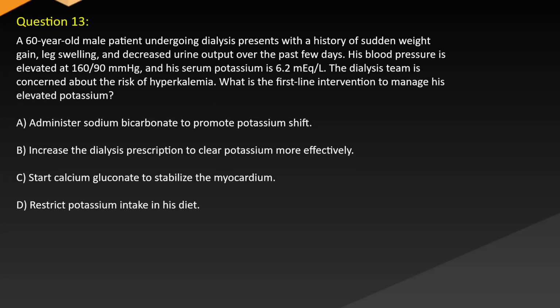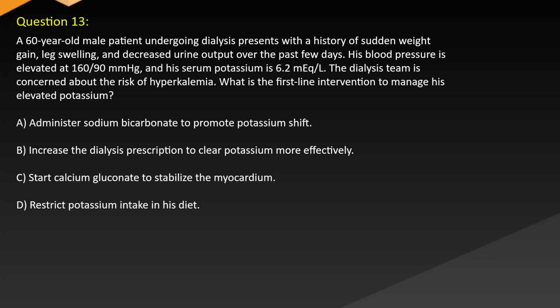Question 13. A 60-year-old male patient undergoing dialysis presents with a history of sudden weight gain, leg swelling, and decreased urine output over the past few days. His blood pressure is elevated at 169 mmHg and his serum potassium is 6.2 mEq/L. The dialysis team is concerned about the risk of hyperkalemia. What is the first-line intervention to manage his elevated potassium?